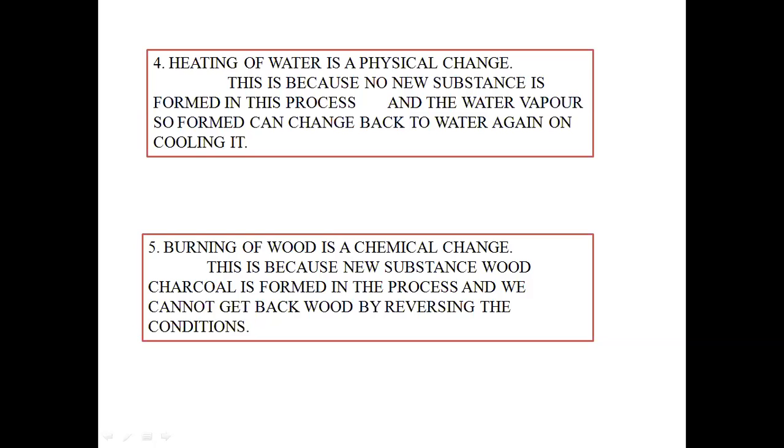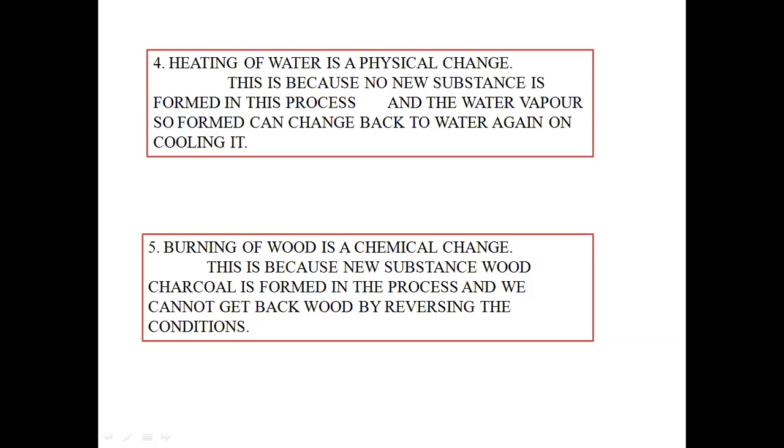Next, burning of wood is a chemical change. Why? Again, when wood is burned, we get wood charcoal. We will see that it has turned into ashes, and apart from this, water vapor and carbon dioxide are also liberated in the process. That means the change is permanent. Once the ashes are formed, we are not going to get back wood again.